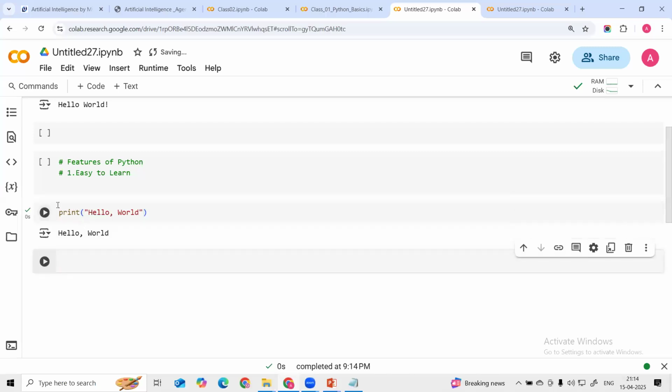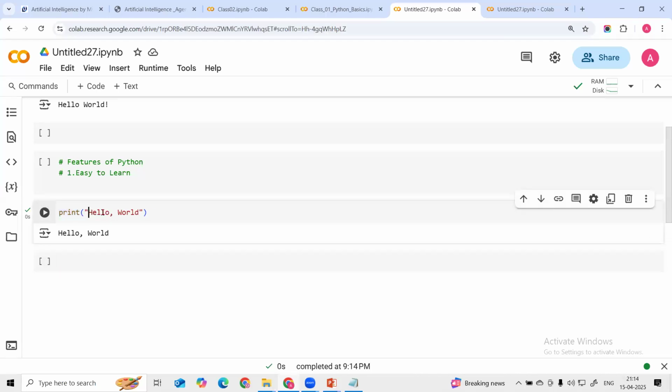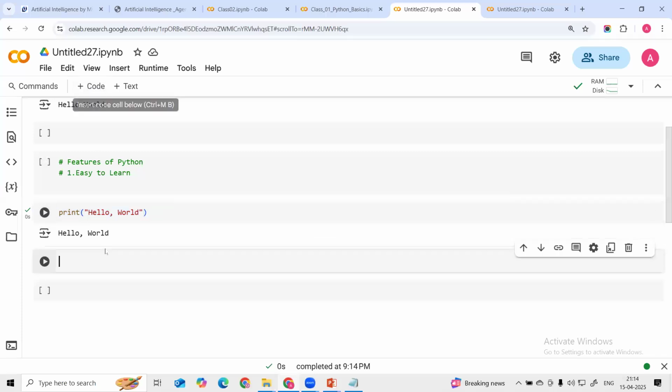Here, guys, we can understand this. A human can read this, easy to read and easy to understand. We are using the print statement, and here we are passing a string. We are printing two words inside the string. What a string is, we are going to learn, but these are simple words. We are going to print this hello world. This is a very simple language, easy to learn, easy to understand.